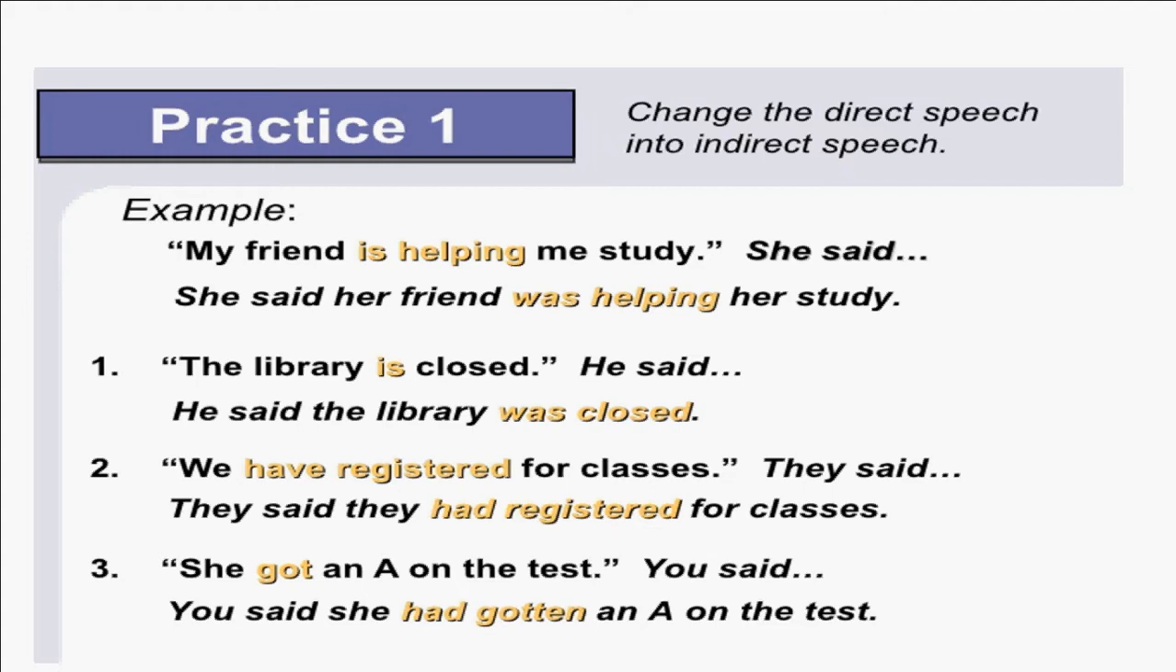"We have registered for classes," they said. They said they had registered for classes. So we change have to had. "She got an A on the test," you said. You said she had gotten an A on the test. We change got to had gotten.